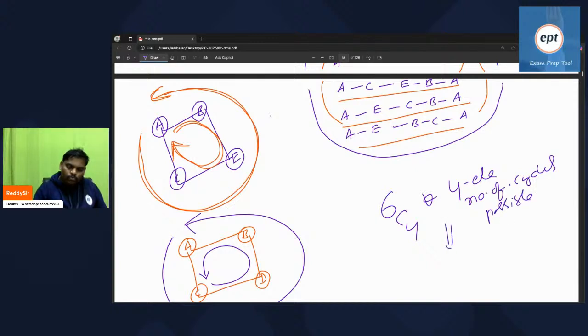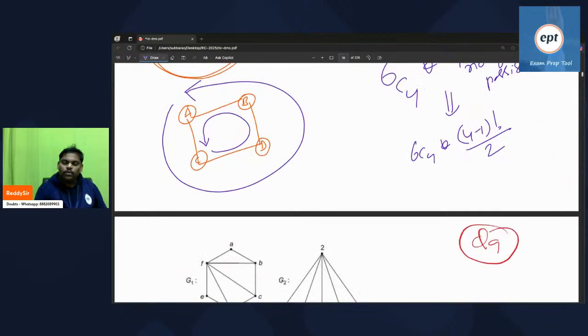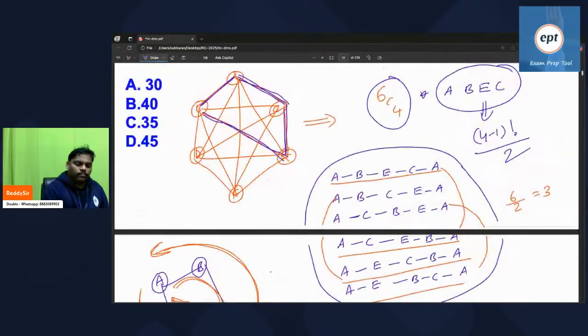Which is equal to 6C4 into (4 minus 1) factorial by 2, which is equal to 6C4, that is 6 into 5 by 1 into 2, into 3 factorial, that is 3 into 2 by 2. 2, 2 cancel. 2 3s cancel. 3 5s 15. 15 3s 45. Answer is 45.